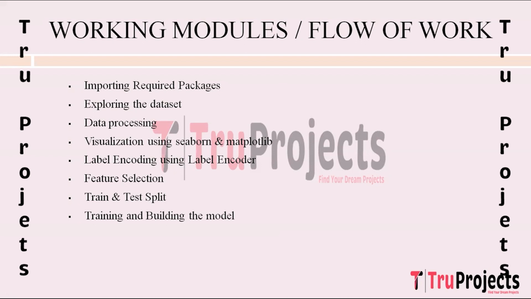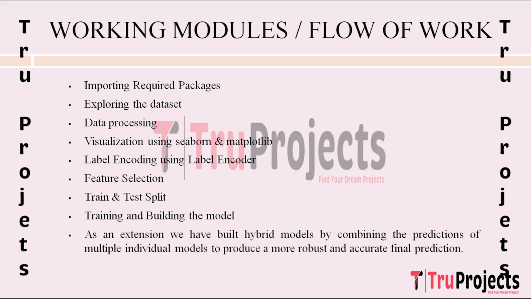The next step is training and building the model. So, different models are trained and built in this stage, including support vector machine, PCA with SVM, deep autoencoder SVM with L1, and deep autoencoder SVM with L2. Each model is designed to address specific aspects of intrusion detection, leveraging diverse techniques for enhanced accuracy. And in the next step, as an extension, the project introduces hybrid models such as voting classifiers and stacking classifiers. These models combine predictions from multiple individual models, enhancing overall accuracy and robustness in intrusion detection.